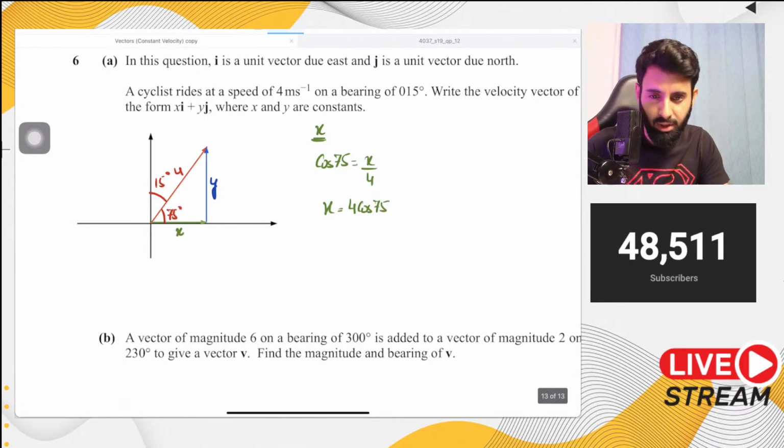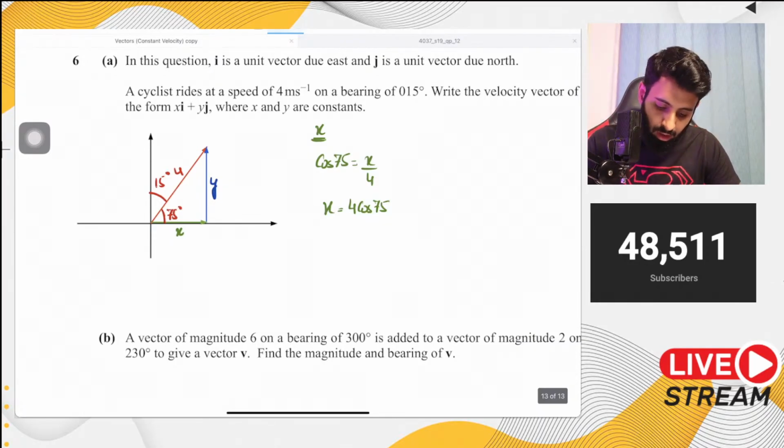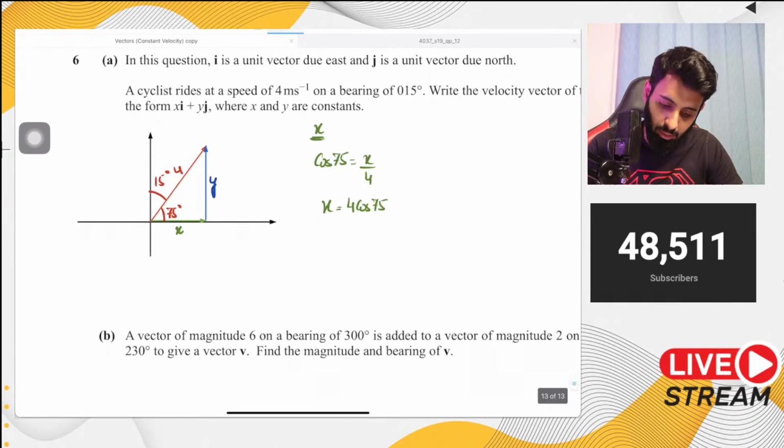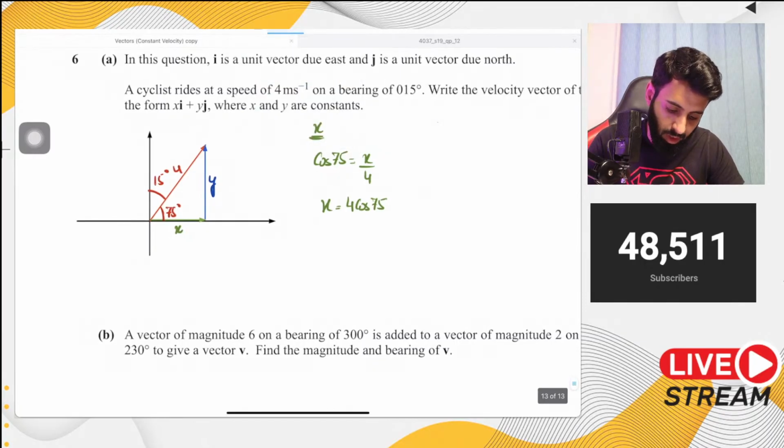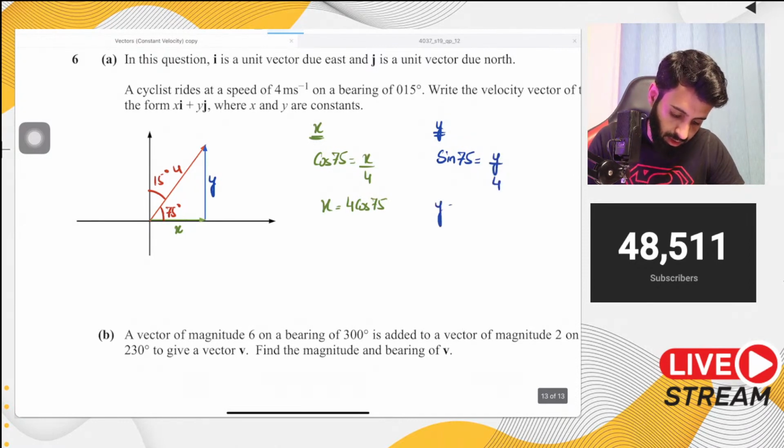Now I would prefer to keep it in terms of sine and cos only. Okay. Then let's talk about y. So y is the opposite side, and we have the hypotenuse, so that means we're going to use sine. So sine 75 equals what? Equals opposite, which is y, over hypotenuse, which is 4. So y equals 4 sine 75.